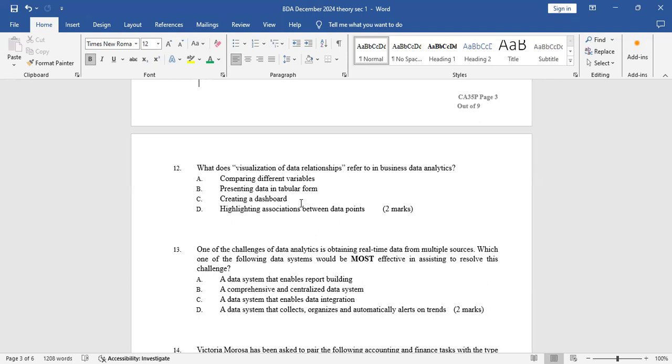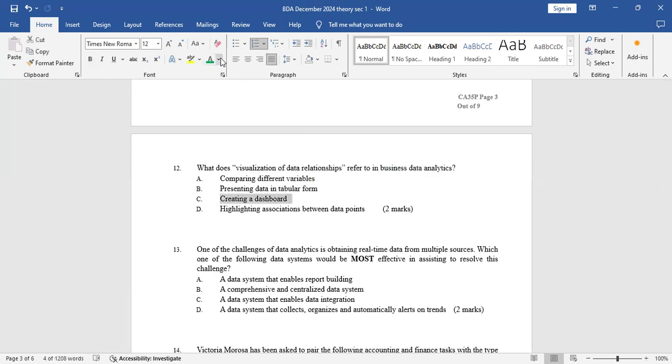Then C, creating dashboard. Yeah, visualization is all about creating dashboards. So it's as simple as such, creating dashboard. Then D, they said highlighting associations between data points. No, that's not all about visualization. Visualization of data relationship is all about creating a dashboard.